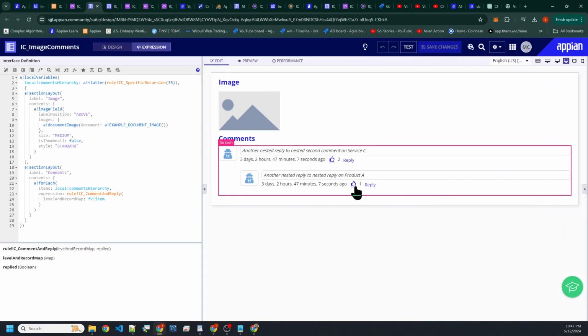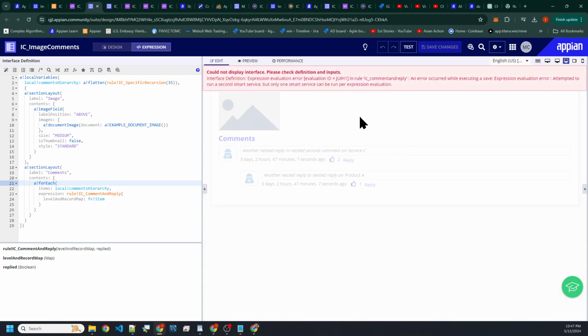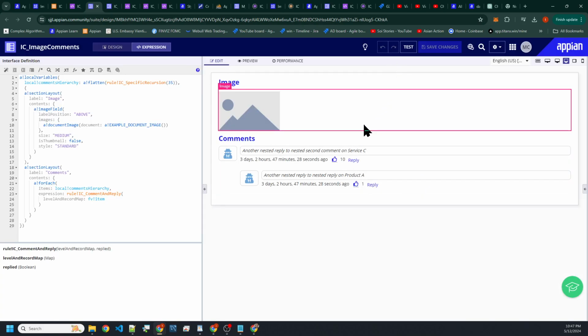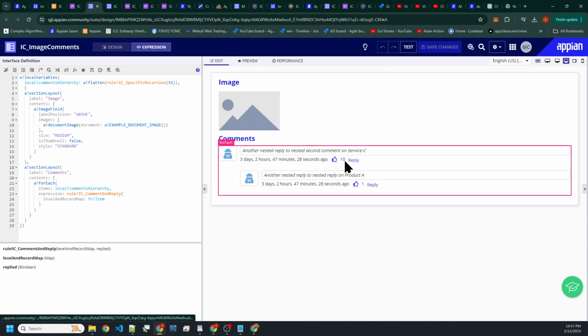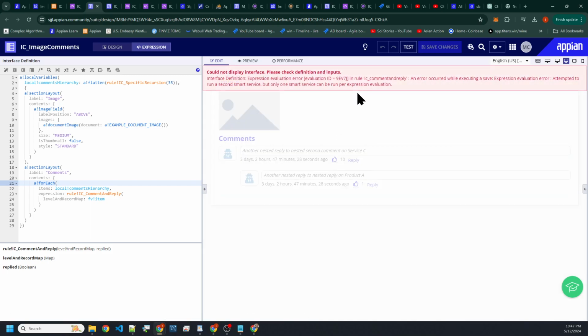So this is kind of cool because let me click on this a couple times. I'm spamming. Oh, shit. You can't really attempt to run a smart service too many times, probably by the same user. I don't know. Something's wrong there. Hold on. Maybe it's because I'm clicking it twice too many times. All right, this is an